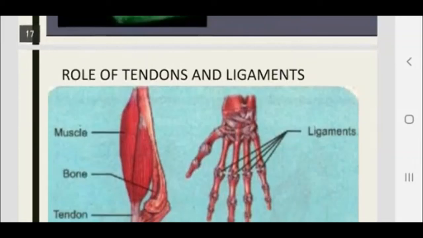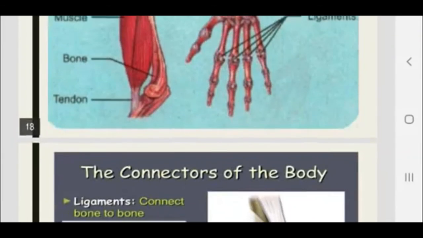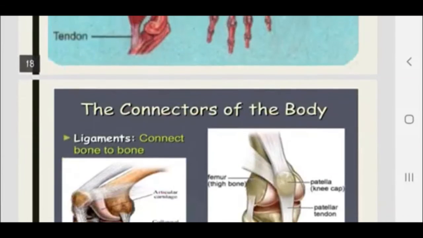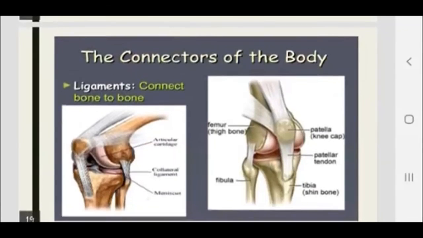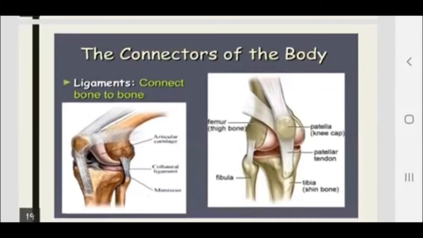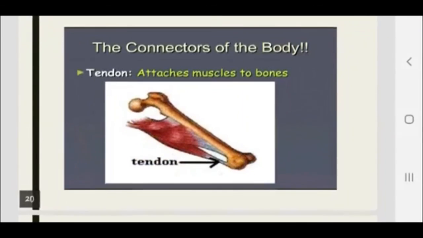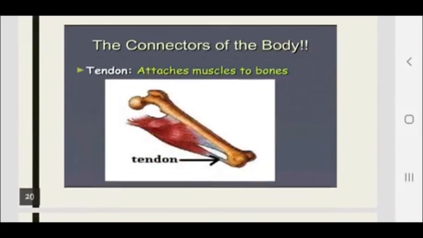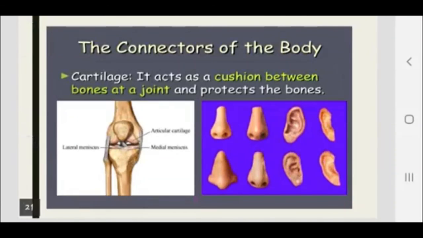Next we discuss the role of tendons and ligaments. These are also known as connectors of the body. Ligaments connect bones to bones. Tendons attach muscle to bones, and cartilage acts as a cushion between bones at a joint and protects the bones.